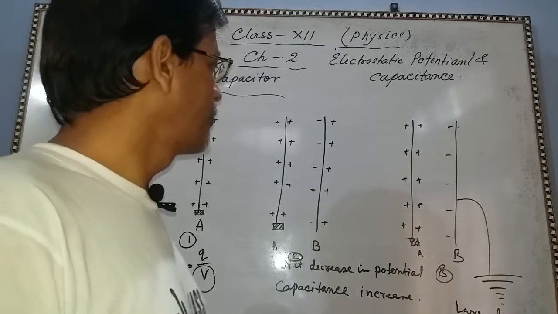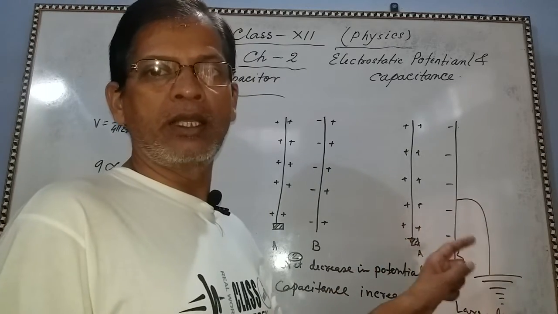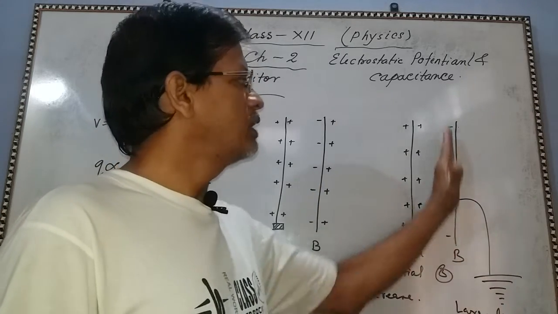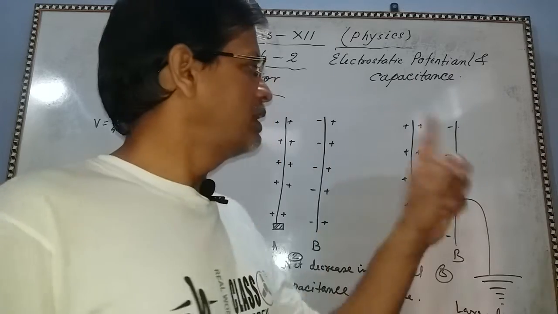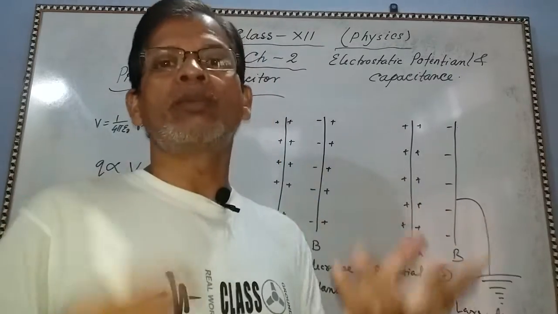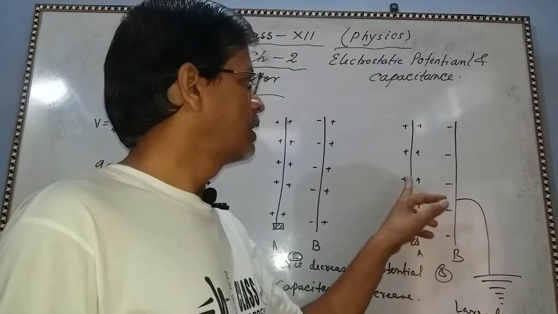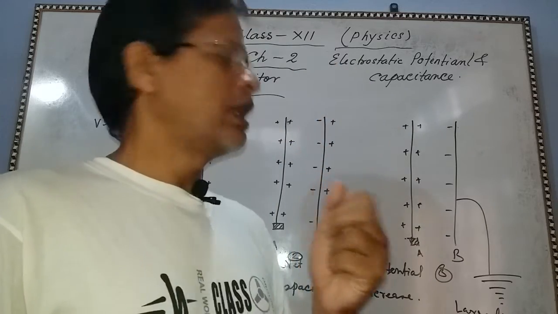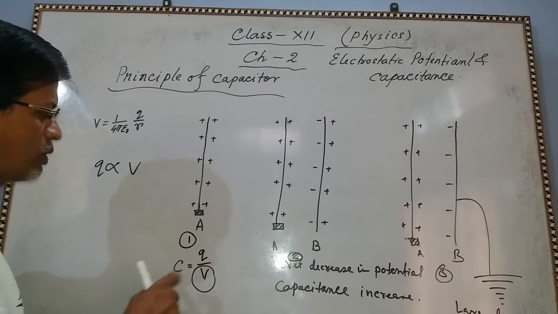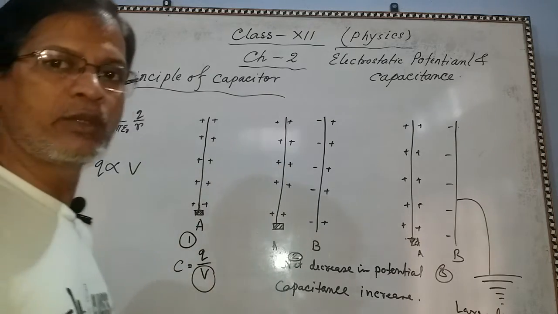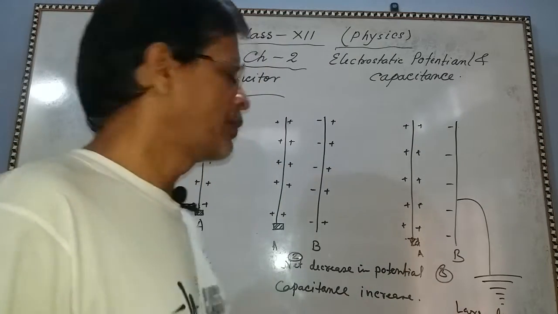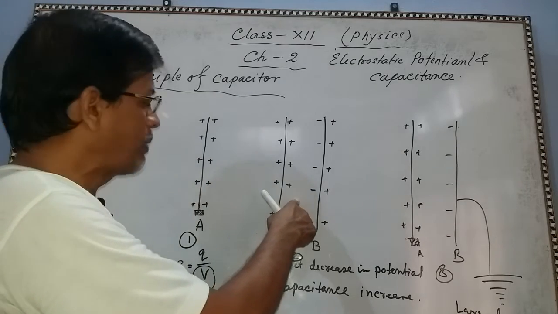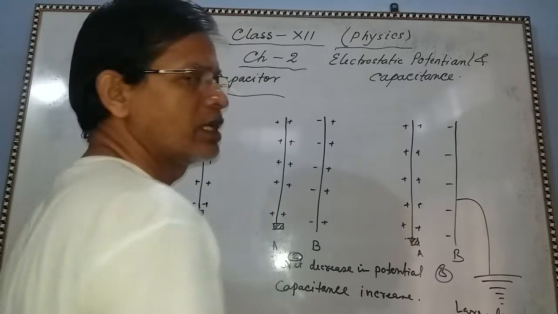Now what are we doing? It is earthed. If it is earthed, the free charge, the positive charge, goes to earth. So there is only negative charge. So this negative charge decreases its potential by a huge amount. Since potential is decreasing by a large amount, capacitance will increase more. So from this situation to this situation, capacitance increases.